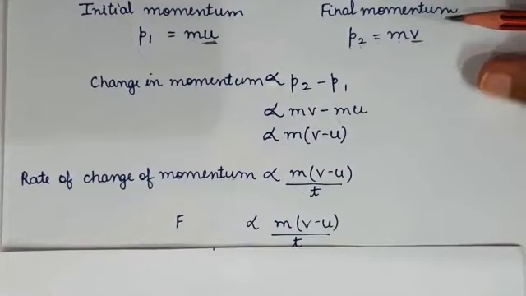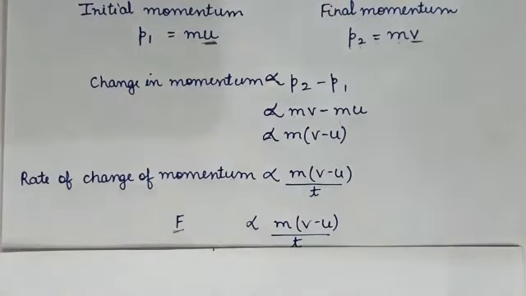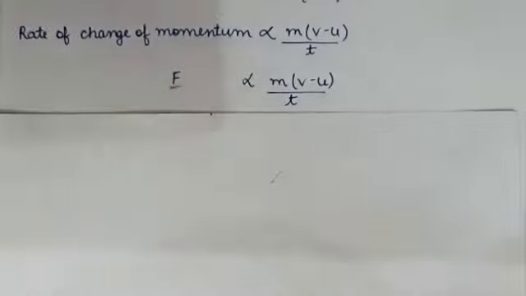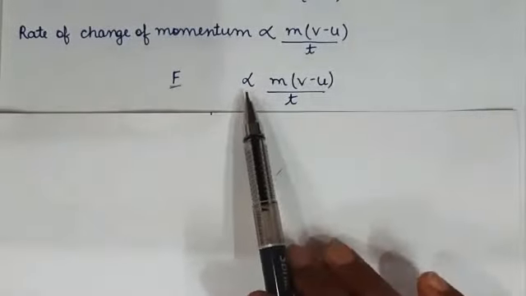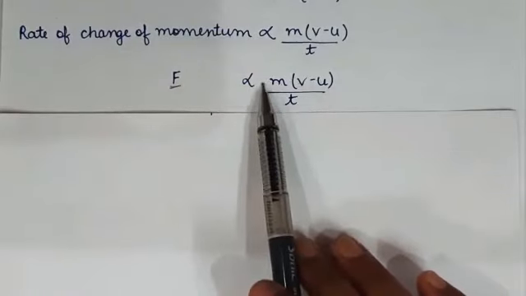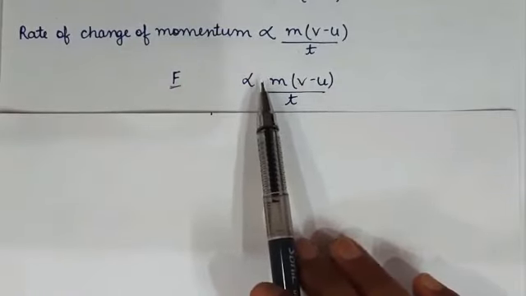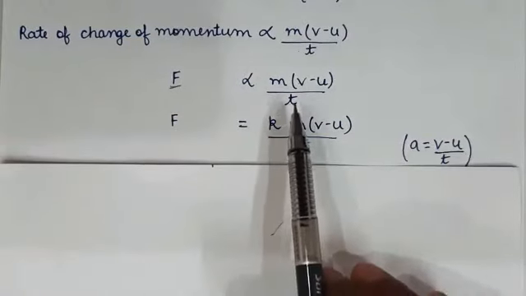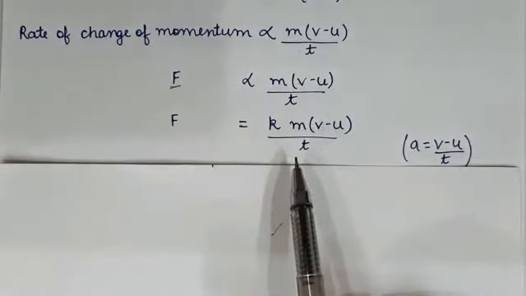So we can write, force F is directly proportional to m(v minus u) upon time t. Now we have to remove this proportionality sign, so we can take the proportionality constant k. So F is equal to k m(v minus u) upon t.